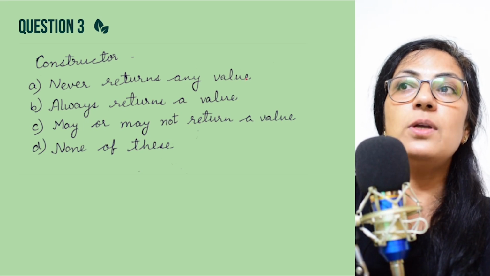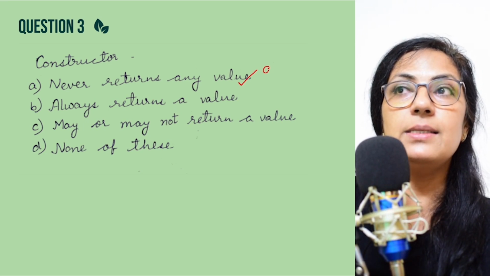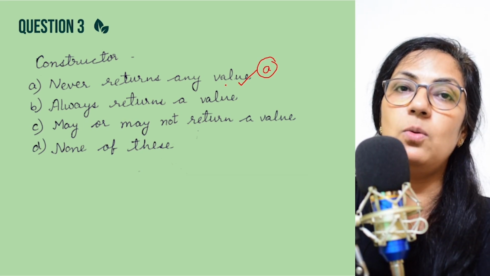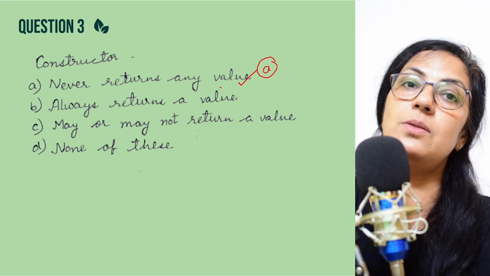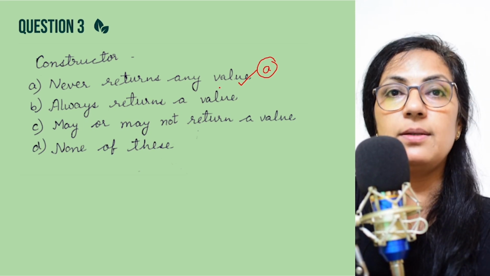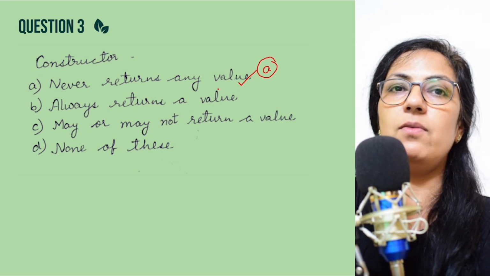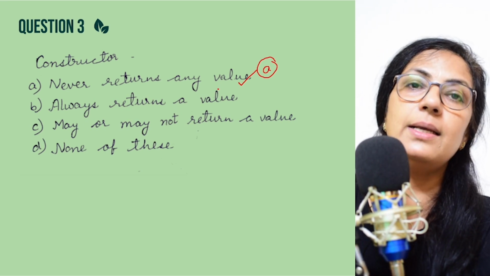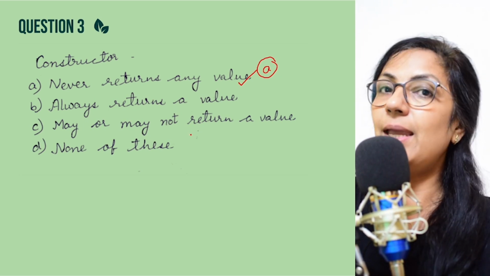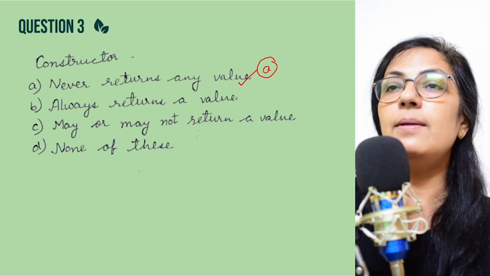So your option A is the correct answer. Constructor never returns any value. Sometimes in the options void also can be mentioned, but you will not pick the void option. It never returns any value. Where you are writing the constructor definition, there we can never specify any return type, right children?